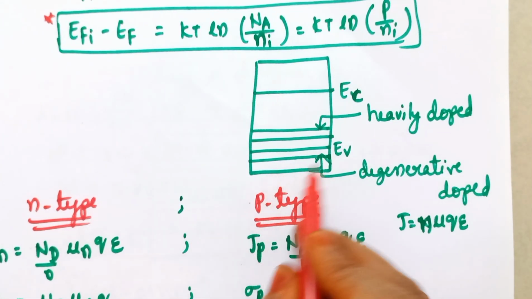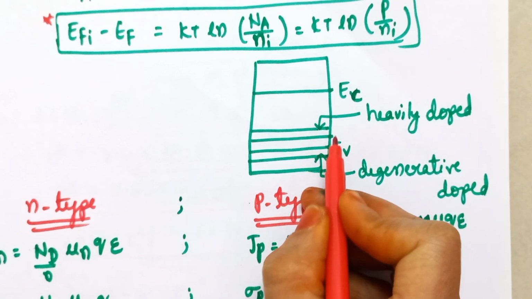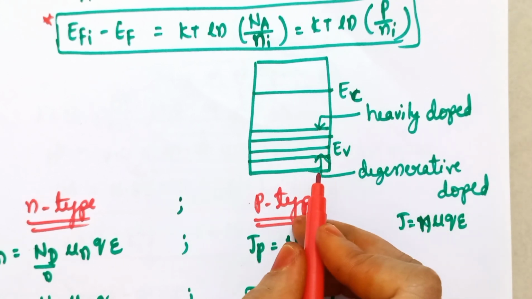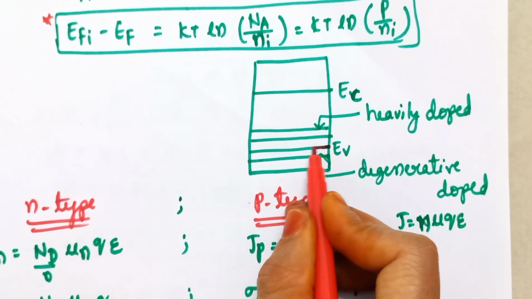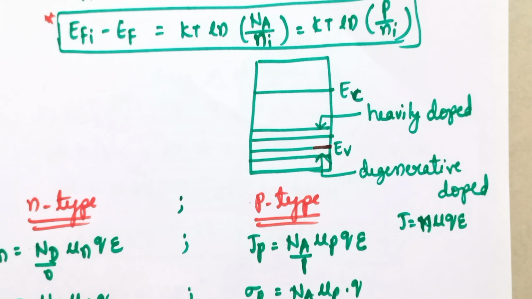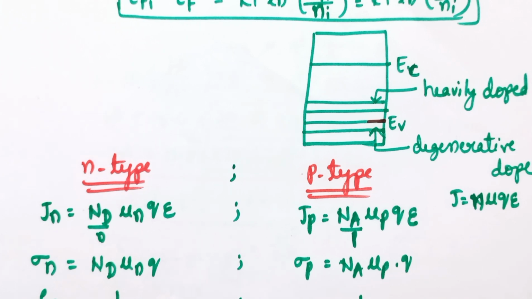And the energy band diagram for different types of extrinsic semiconductor is as shown. That is, the heavily doped semiconductor is at the top of the valence band, whereas the degenerately doped semiconductor is at the bottom of the EV, that is the valence band. This is how they are shown in the energy band diagram, and we can find some of the differences between the n-type and p-type semiconductor. The expressions for current density, resistivity, conductivity and current are the same, but the notation is different for both n-type and p-type semiconductors.